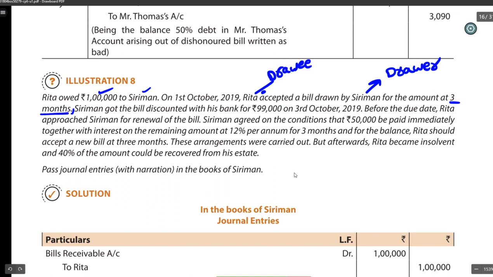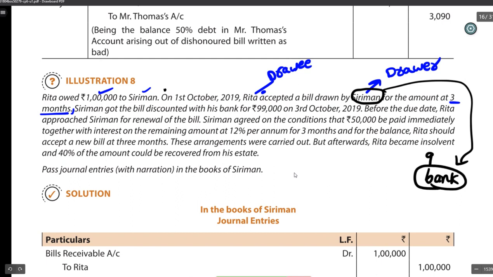Fine. Then Siriman got the bill discounted with his bank for 99,000 on 3rd October 2019. The bill was drawn on this date, and Siriman is the drawer, right? So Siriman also is the holder of the bill. So she went to the bank and got it discounted for 99,000. Then before the due date,